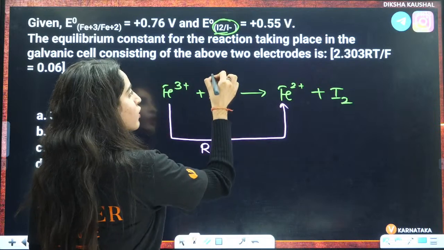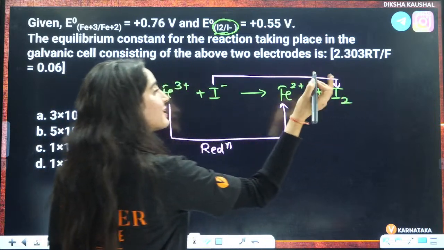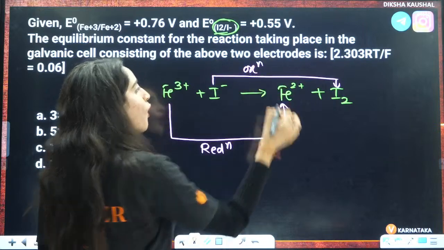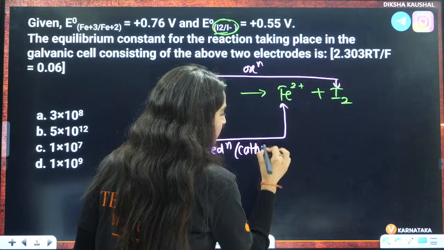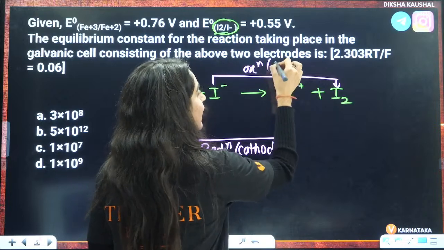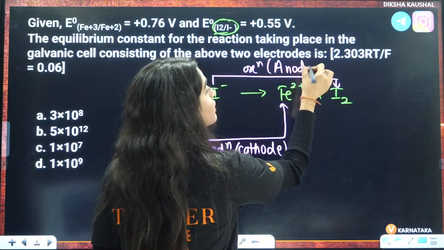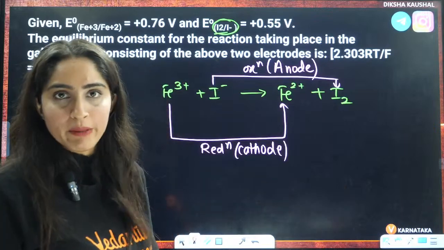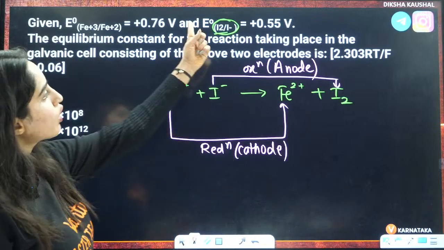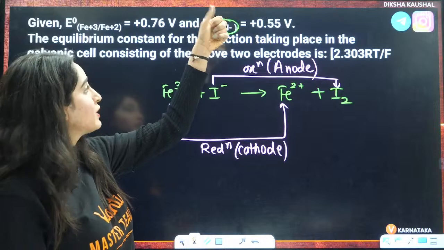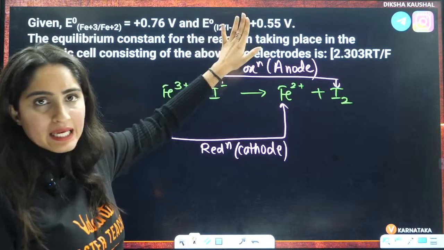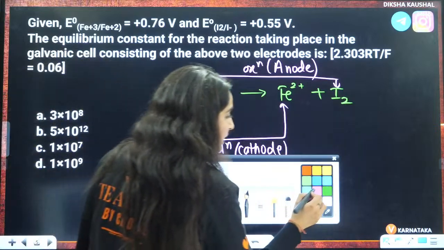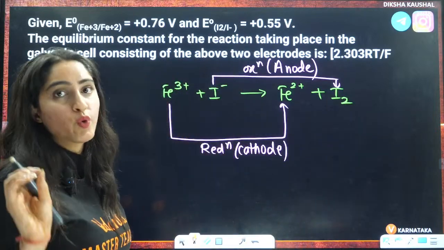And here oxidation number is increasing from -1 to 0, so this is the oxidation part. That is why this is the cathode part and this is the anode part. But we have to take the reduction potential of both of them, so it is not I negative to I2. They have given it from I2 to I negative, right? Everybody in the chat box, tell me, is this clear to all of you or not?